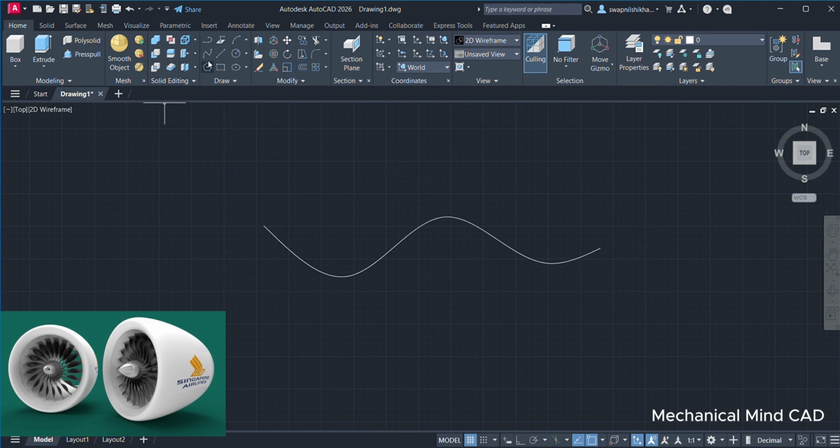And make one 3-point arc which will be like this.